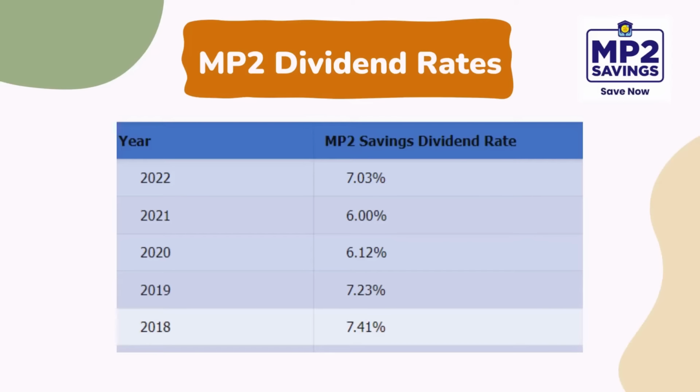And for this exercise, gagamitin natin ang historical dividend rate the past 5 years from 2018 to 2022 for the sake of calculation. Take note na total dividends na makukuha will depend on the actual dividend rates na i-declare ng Pag-IBIG Fund. Estimate lang itong calculations na gagawin natin, so pwedeng higher or pwedeng lower yung actual dividends na makukuha after 5 years. To simplify our calculation, gagawin nating January lahat ang start date for the 5 scenarios.